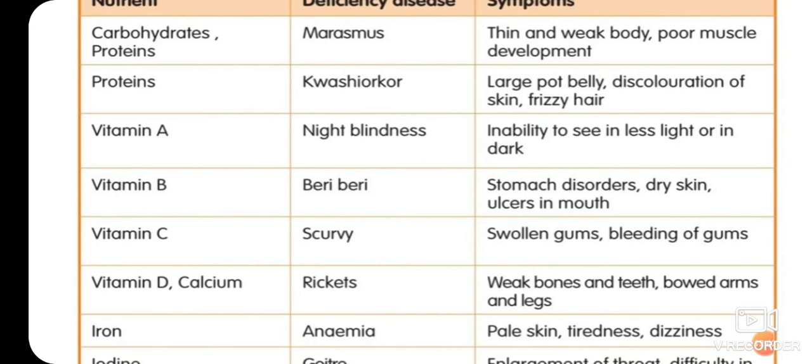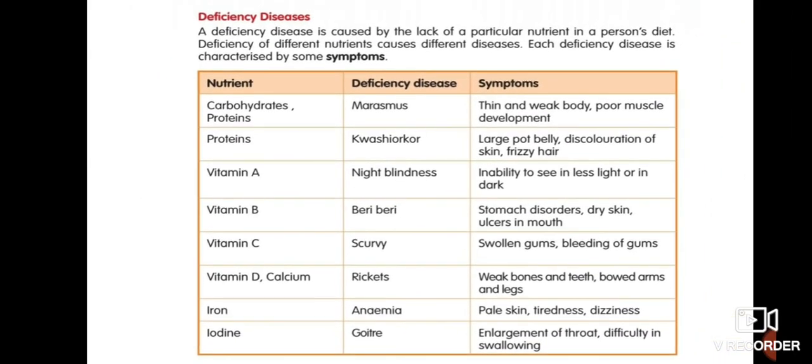So, children, what will happen if we eat only foods that are rich in minerals and vitamins in our diet? Do you know, if we eat foods rich in only vitamins and minerals, our body will suffer from deficiency of carbohydrates and proteins? Moreover, our body needs vitamins and minerals only in small amounts. The excess is flushed out. So, we need to take chapati, rice, dal, all in our food. Okay, so now I hope this all will be clear to you, and now we will solve our worksheet.